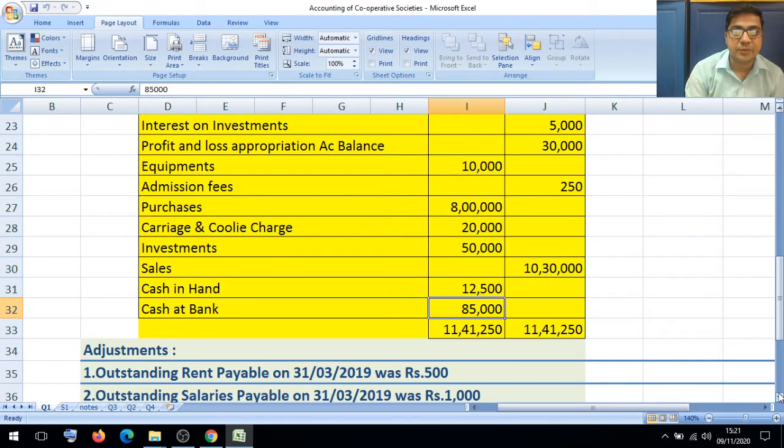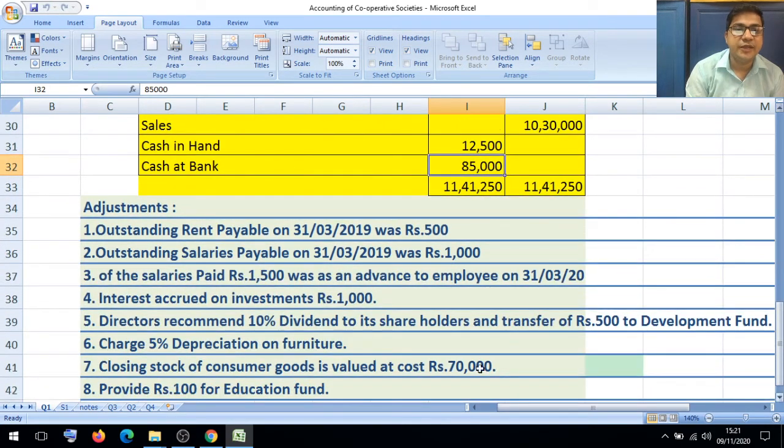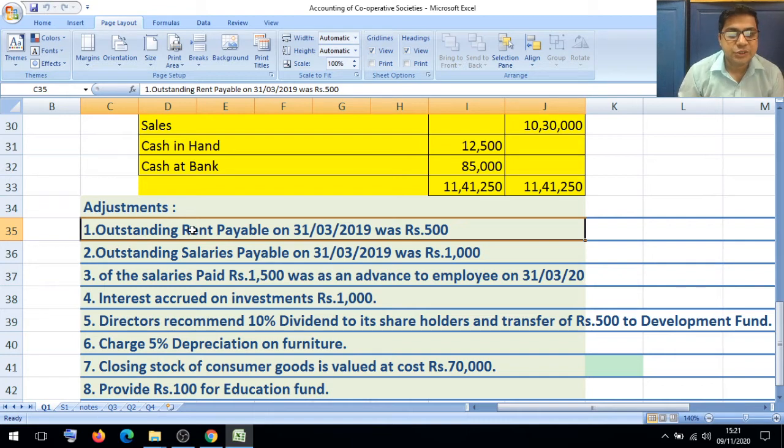Now let us discuss the adjustments. Outstanding rent payable: it is added to rent as the first effect, and the second effect is on the balance sheet liability side.